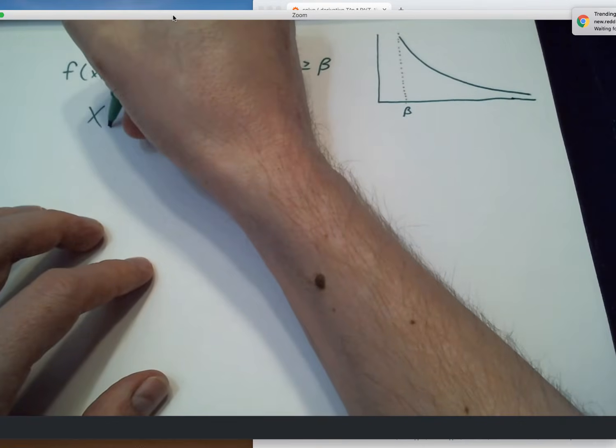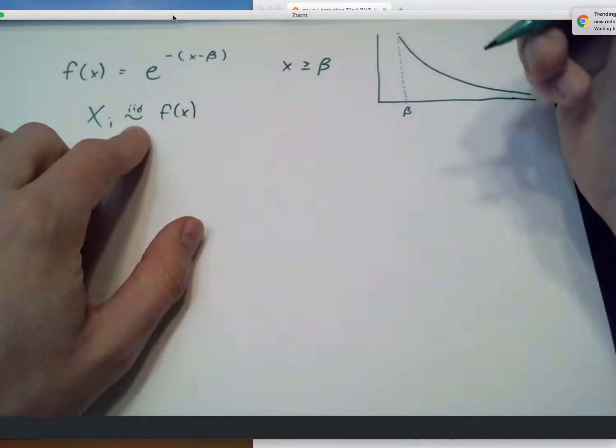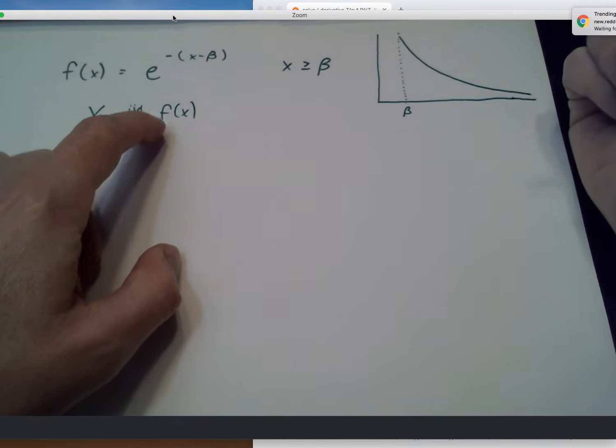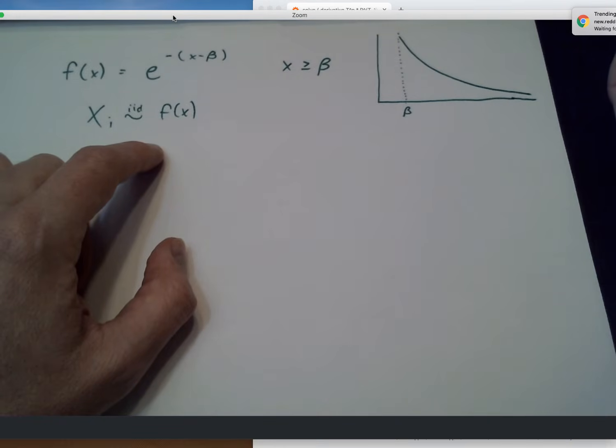So let's imagine that we've collected a whole bunch of values from this distribution. We're dealing with an IID sample. All my x's are independent. They're all coming from this distribution. I just don't know what that lower bound is. What is this minimum waiting time? How can I use my data to estimate this?